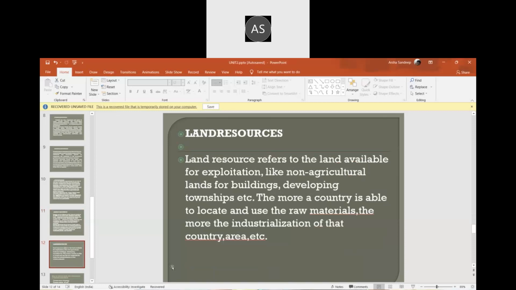The more a country is able to locate and use raw materials, the more the industrialization of the country or a country area. So here we have four different land resources: iron, coal, diamond, oil, and gold. So these are the five land resources.